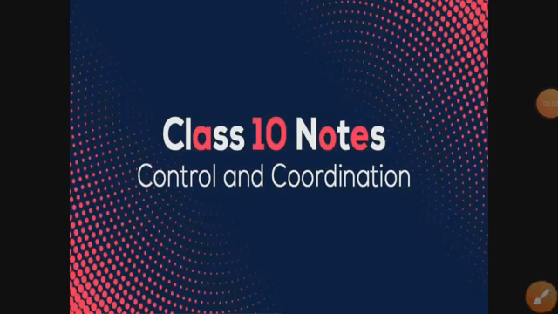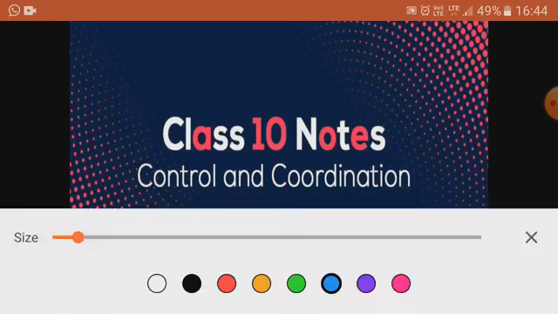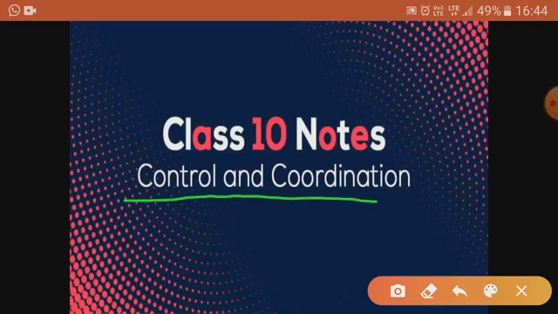Hello students, we will start our next chapter, that is control and coordination. Control and coordination is very important for proper functioning of our body, because we know our body is made up of different organs and organ systems, and all the organ and organ systems are well coordinated and controlled by one of the very important systems, that is nervous system.